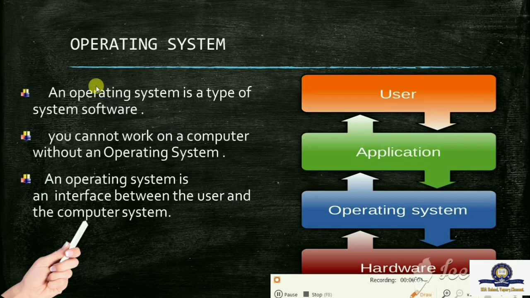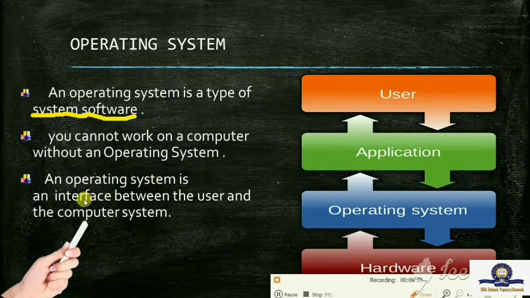Now let's see what an operating system is. An operating system is a type of system software. Already you learned about the classification of software. There are two types: system software and application software. The operating system comes under system software. You cannot work on a computer without an operating system.